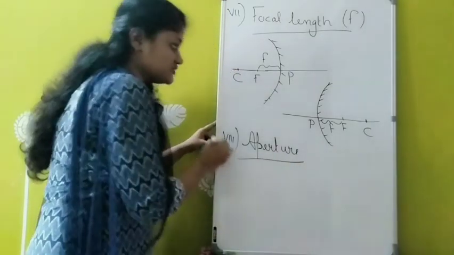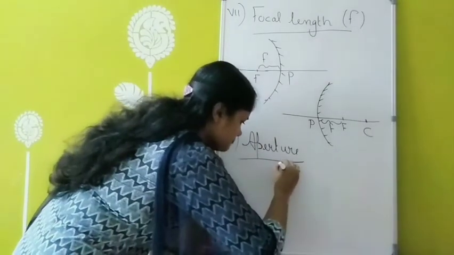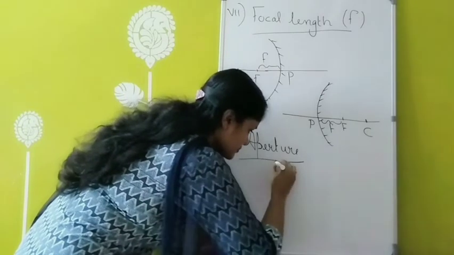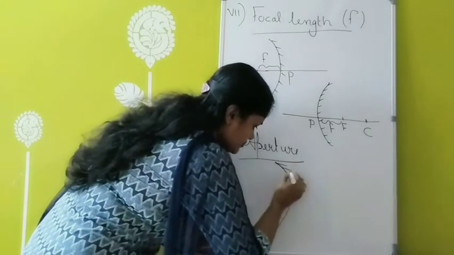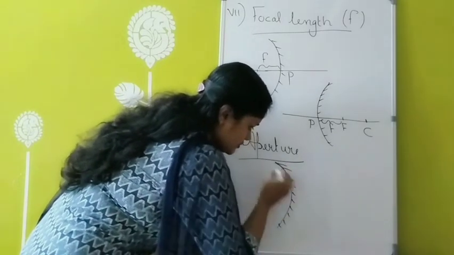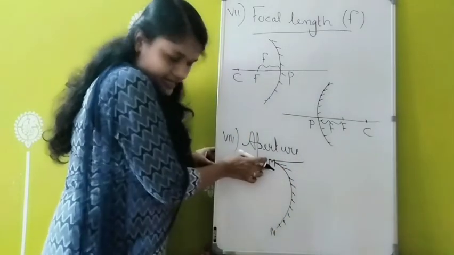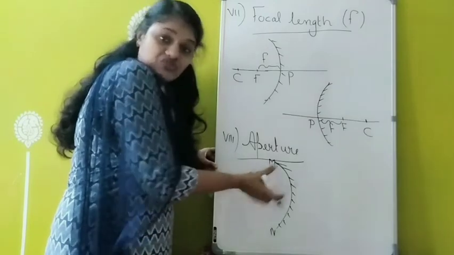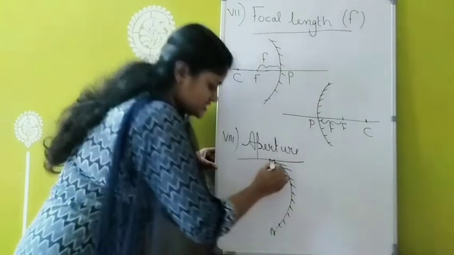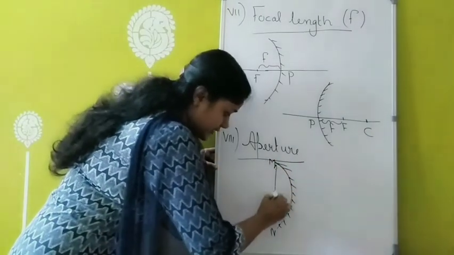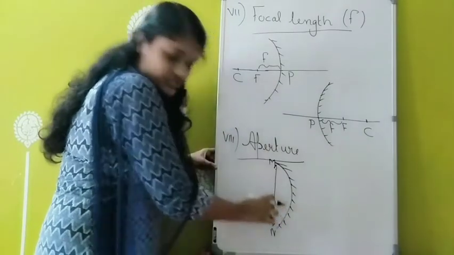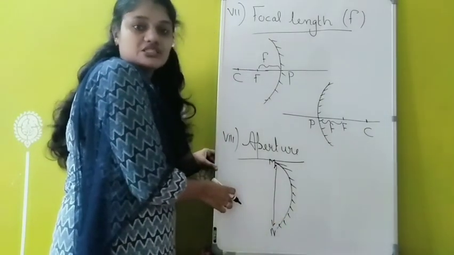Aperture. So first of all I am drawing a concave mirror. This one I am marking as MN. The diameter of the reflecting surface of a spherical mirror is called the aperture. That means this much distance, MN. Diameter. The diameter of the reflecting surface of a spherical mirror is called which one?